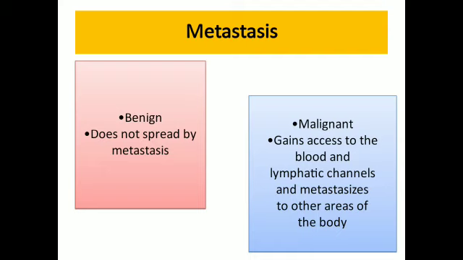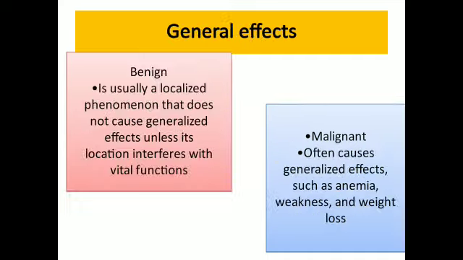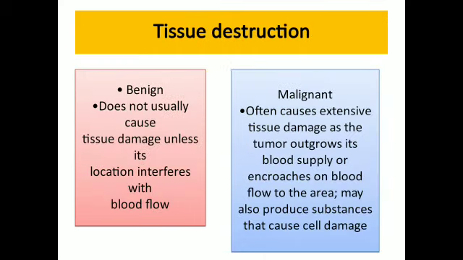Metastasis: benign tumors do not spread by metastasis. Malignant tumors, yes they do, gain access to the blood and lymphatic channels and metastasize to other areas of the body. General effects: benign is usually a localized phenomenon that does not cause generalized effects unless its location interferes with vital functions. Malignant often causes generalized effects such as anemia, weakness, and weight loss.